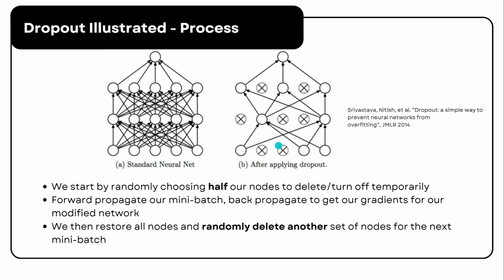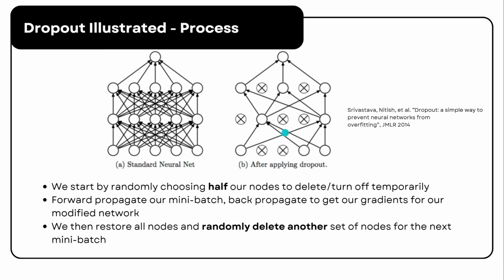So this is a parameter that can be fine-tuned based on the network's needs. When we forward propagate a mini batch through the network and perform back propagation to compute these gradients, we do so using only the modified network with the dropout nodes removed.